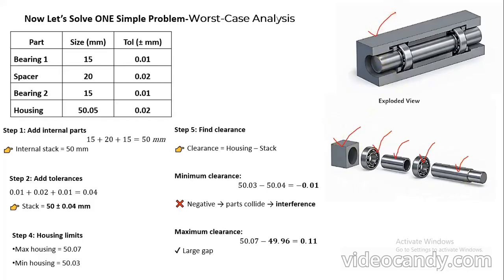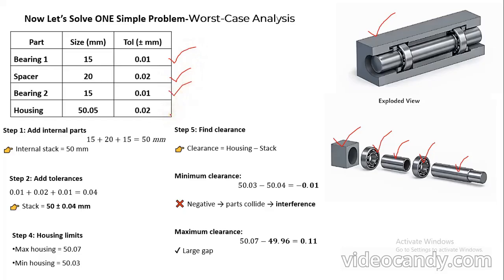Now we will see how to find out the tolerances, and how we can interpret whether this assembly is safe or not. Okay. Now we will see each and every dimension individually. First we see the bearing 1 dimension, then the spacer, then bearing 2, and finally the housing.